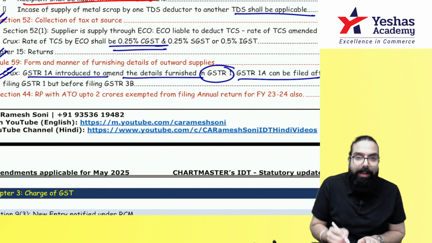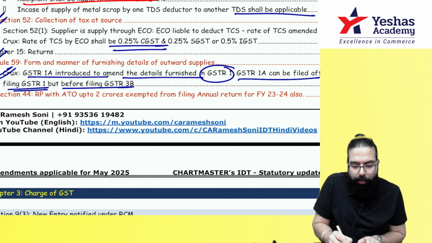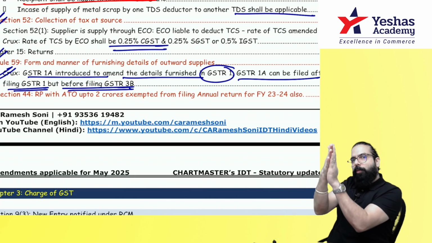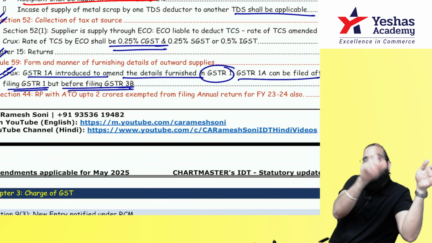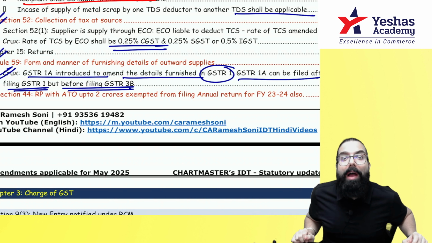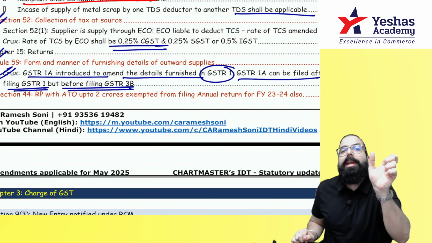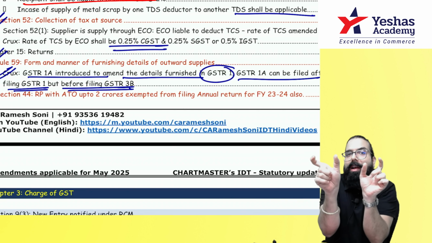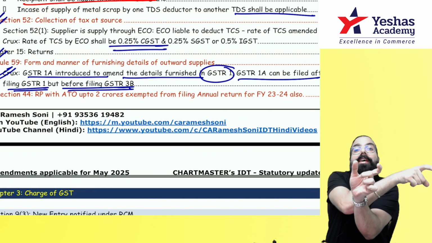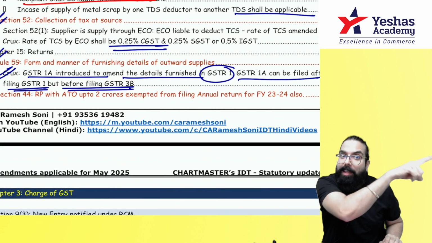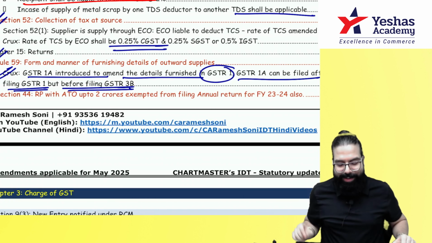GSTR 1A can be filed after GSTR 1 and before GSTR 3B. So once I have filed GSTR 1 for a month, after GSTR 1 and before GSTR 3B, I can file GSTR 1A in between if I missed showing any detail in GSTR 1. So GSTR 1 sale and GSTR 1A sale, the total amount of liability will come in my GSTR 3B. But the recipient will get the credit only in the next month.